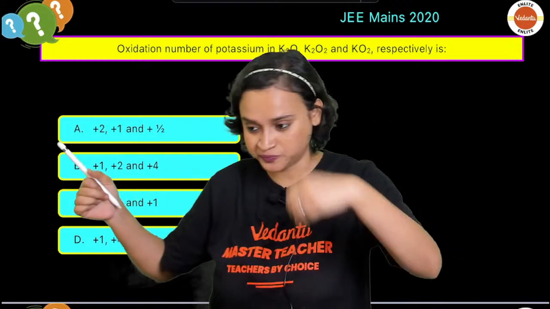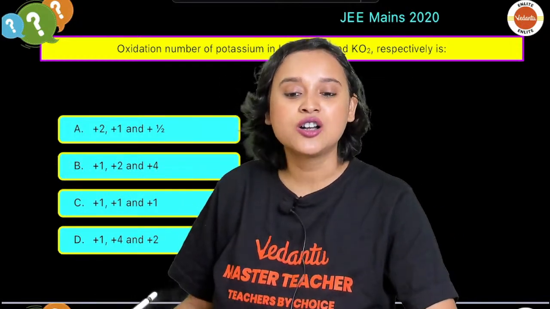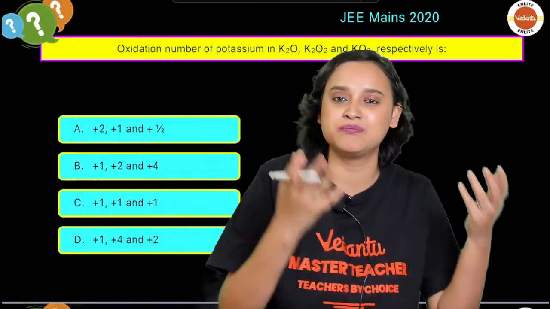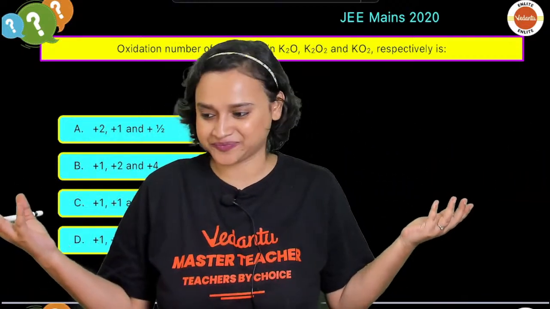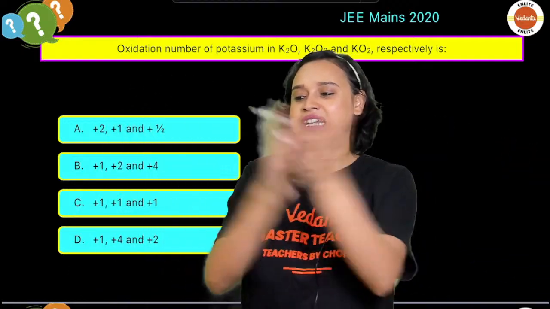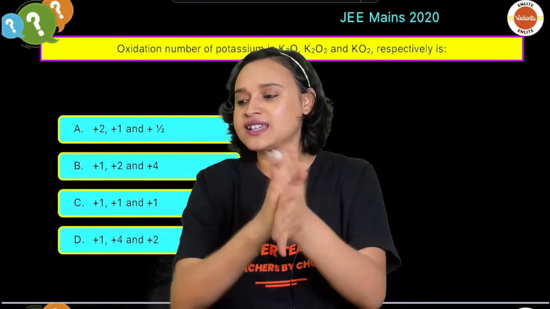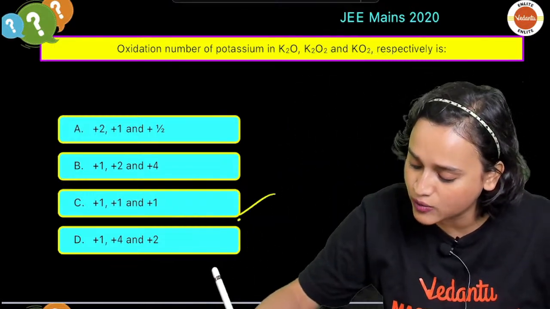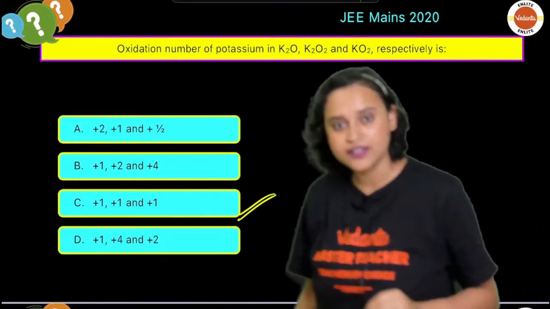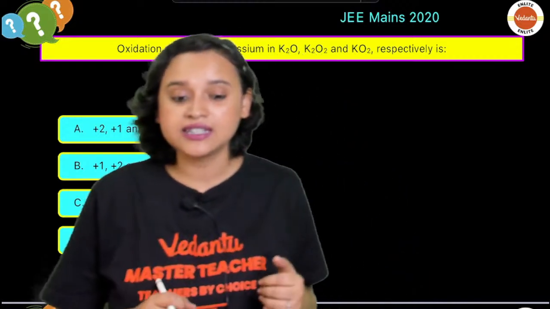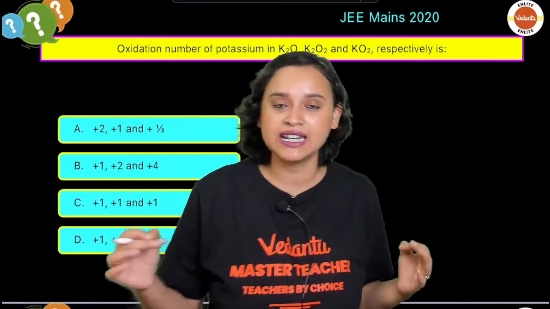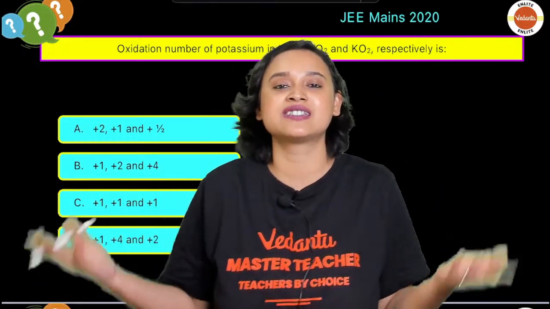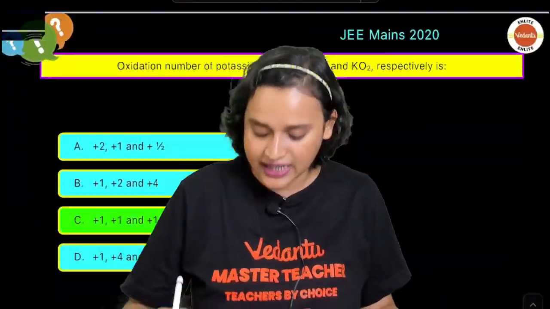Potassium belongs to group 1. A group 1 element can only show you +1, +1, +1 oxidation state, isn't it? So now everybody clap for Supriya and Sanjay. Both of them are answering absolutely correct. So yes, it is going to be +1, +1 and +1. That is the answer. Potassium can only show you +1 oxidation state, nothing else. Am I right, everybody? Clear.